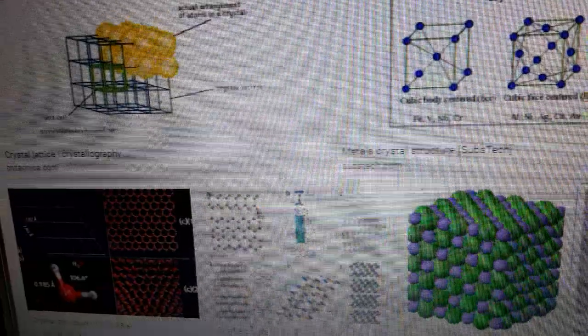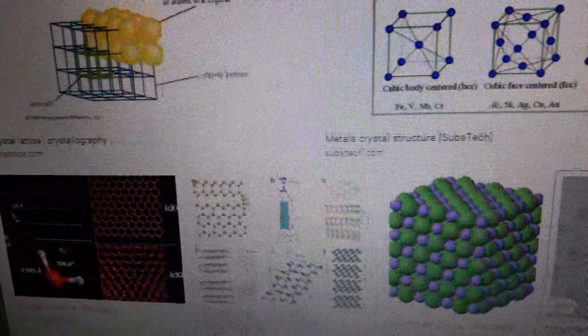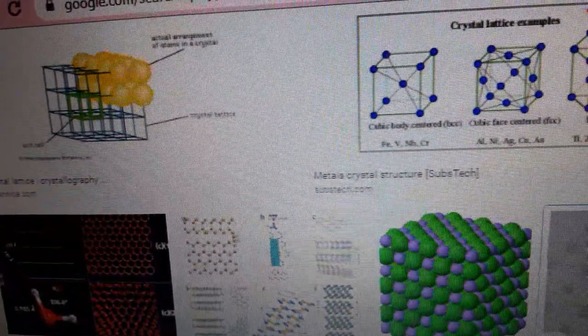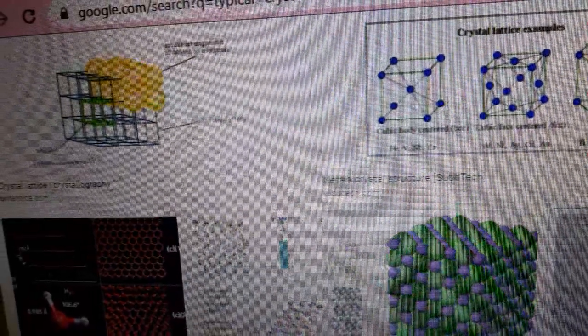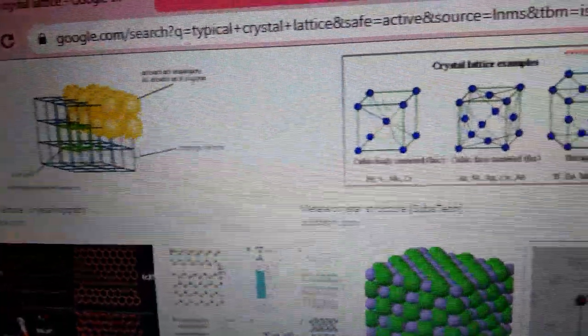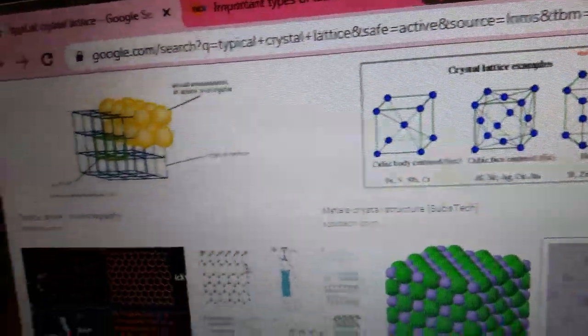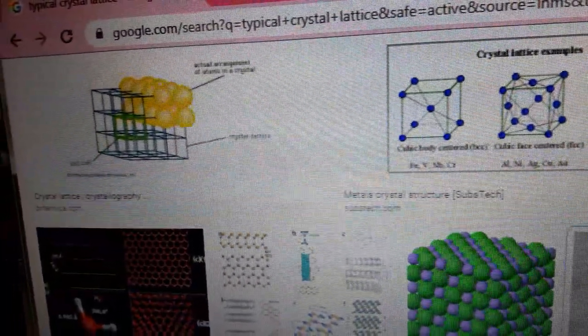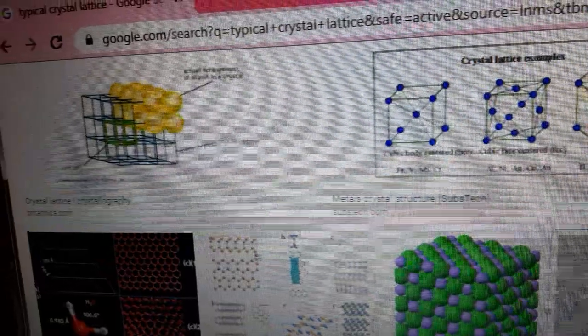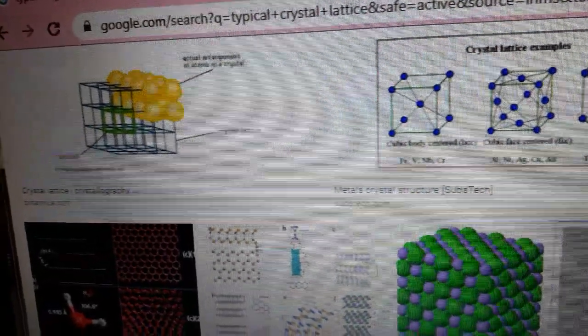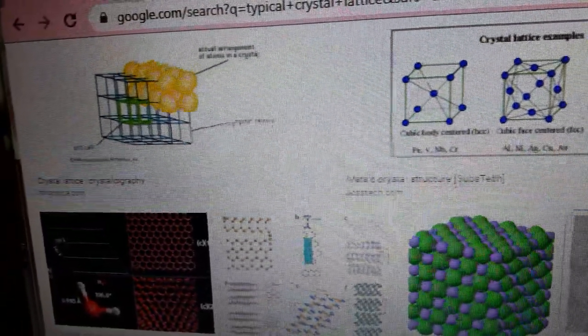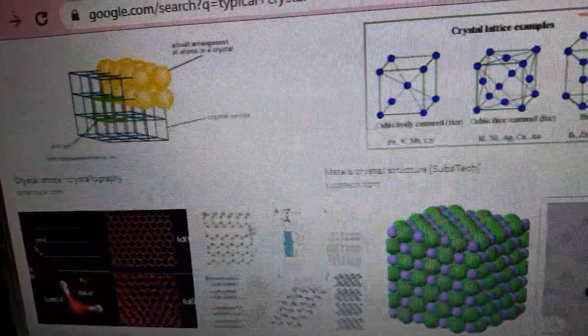Now children, we will see what a lattice is. We use the word space lattice, and also we use the word crystal lattice. Now what is that? When you get a crystal, over here in the diagram you can see that it is a 3D arrangement of the constituent particles, or else you can say it's a 3D arrangement of the structural particles.